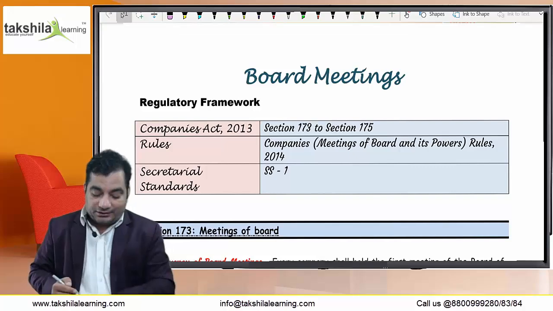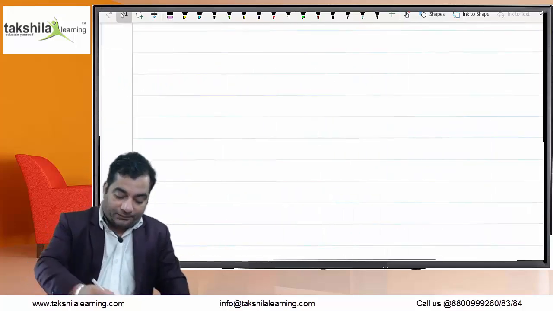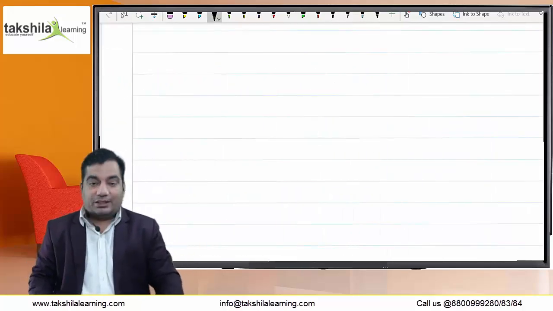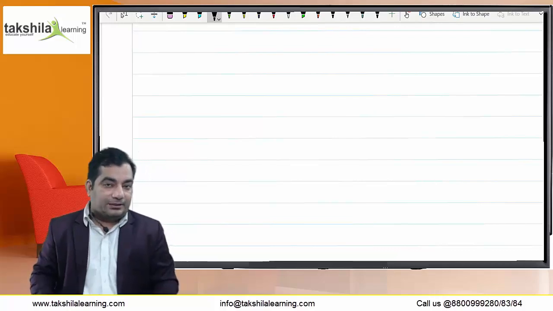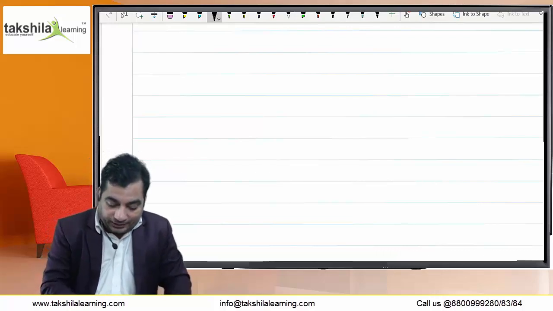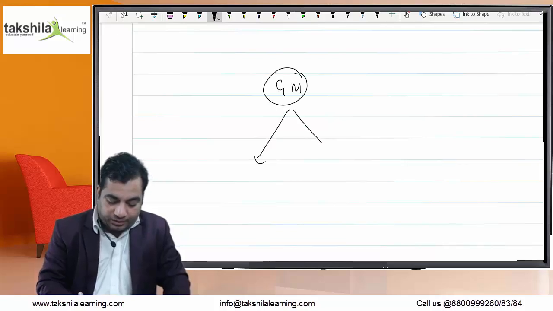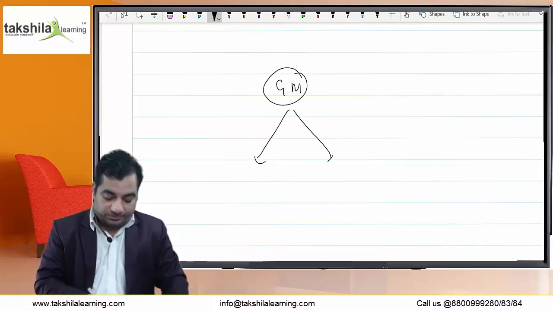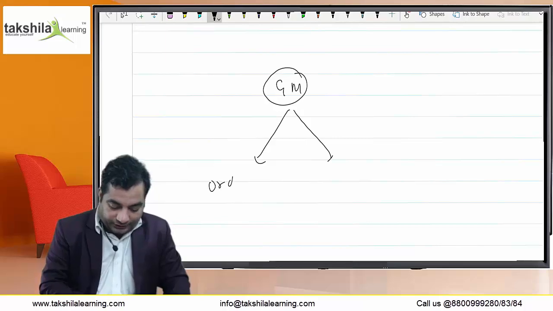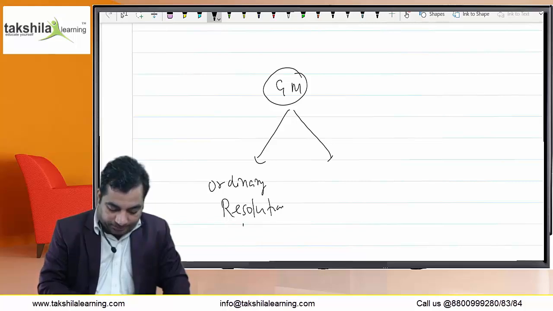In the general meeting decisions, usually you must have noticed, and we had covered this topic in the general meeting chapter also, there are basically two ways of taking decision. One is by passing ordinary resolution. That means simple majority.